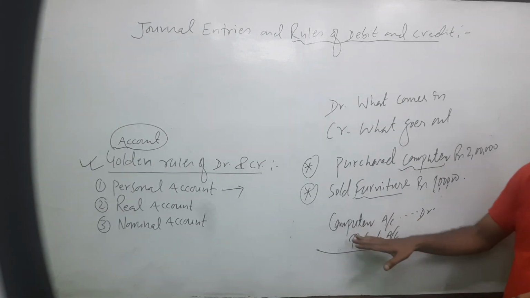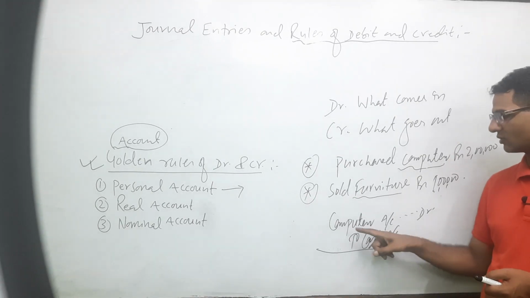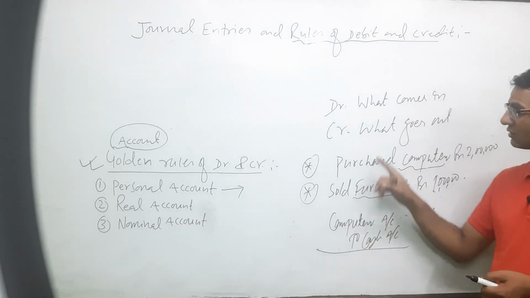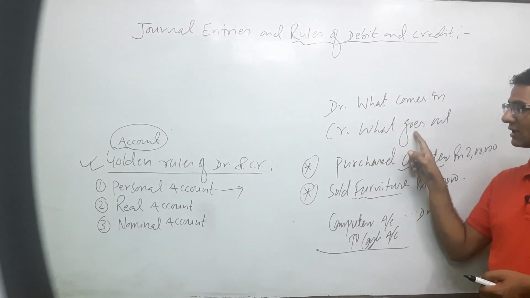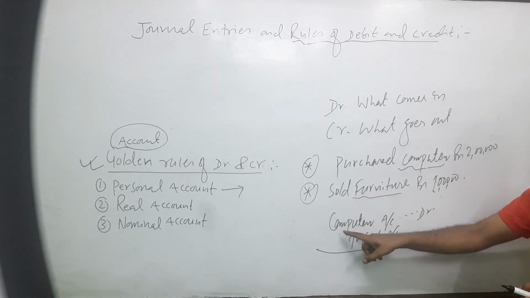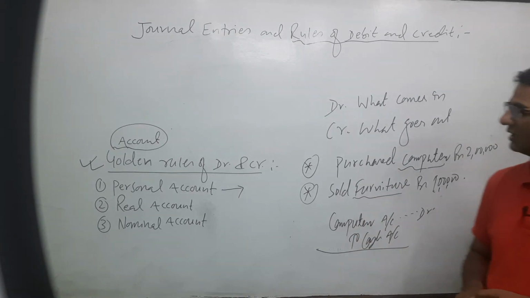So in a cash transaction, cash payment is made, or if received from somewhere, cash is received. What comes in? Computer comes in. What goes out? Cash goes out. What comes in is debit, what goes out is credit. If we purchase, computer account debit, computer comes in and cash goes out.